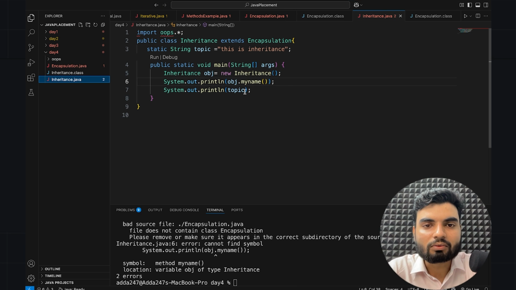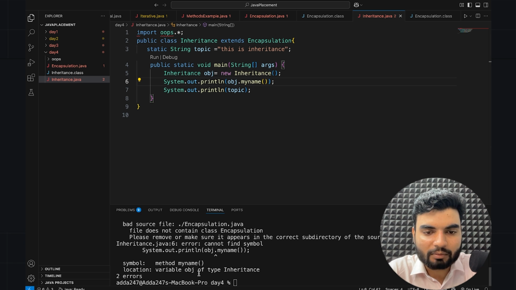So here it says obj dot myName method, you don't have variable obj of type Inheritance. Symbol method myName cannot find symbol. Why can't it find the symbol myName if we have that method?